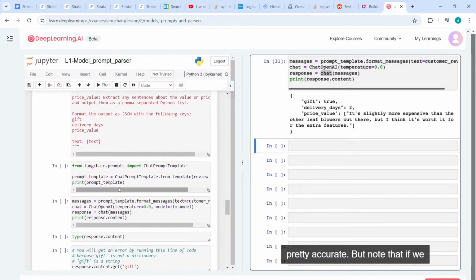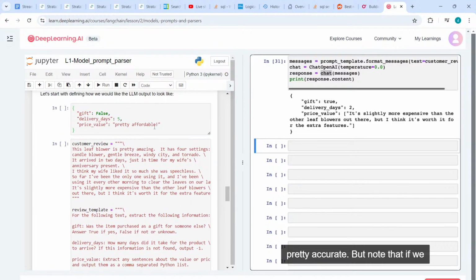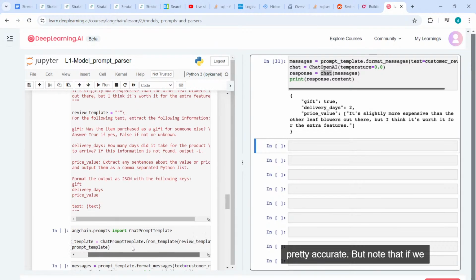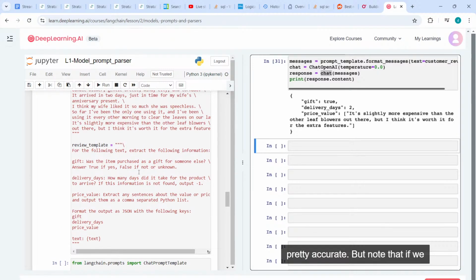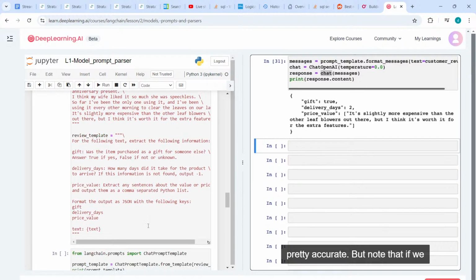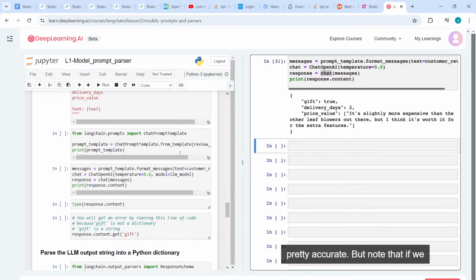So this is my prompt. And then I just pass my prompts. So basically, I wrapped my prompt into a Langchain chat prompt template, and then I pass it to the model.